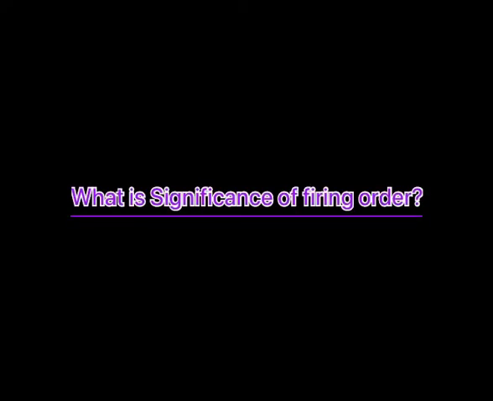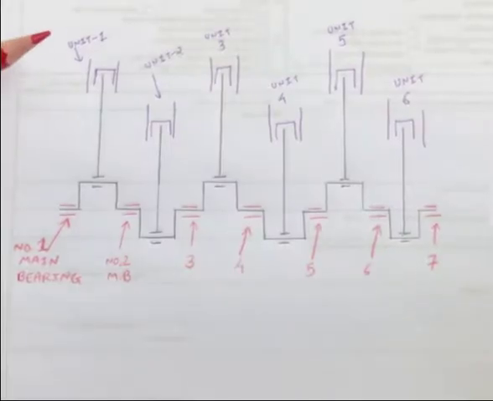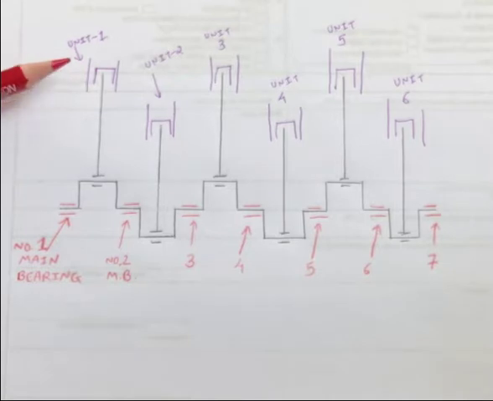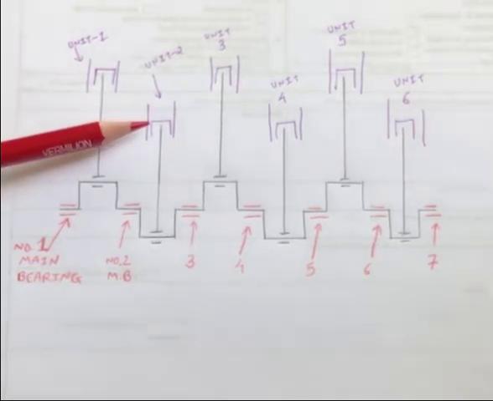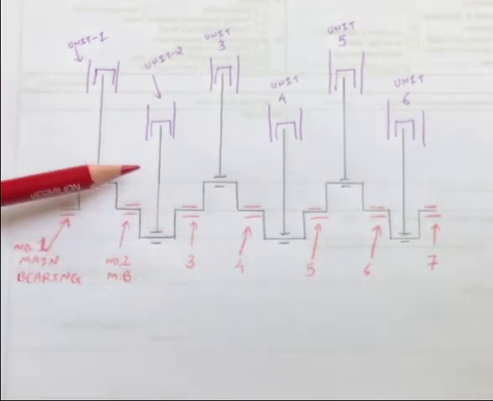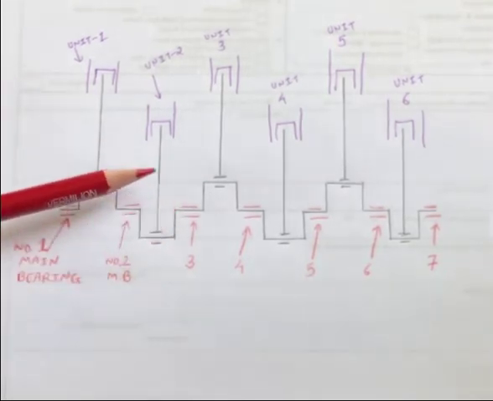Now what is the significance of the firing order, meaning for what reason is a firing order required? There are basically 5 main reasons. The first one is the distribution of stress over the crankshaft. Suppose there is an ignition stroke in unit number 1, and then the next ignition stroke is in unit number 2. So the stress in this part of the crankshaft will be more.